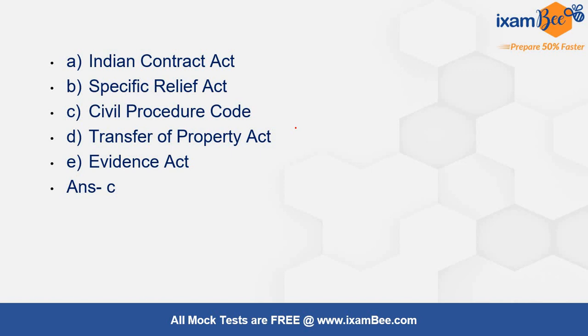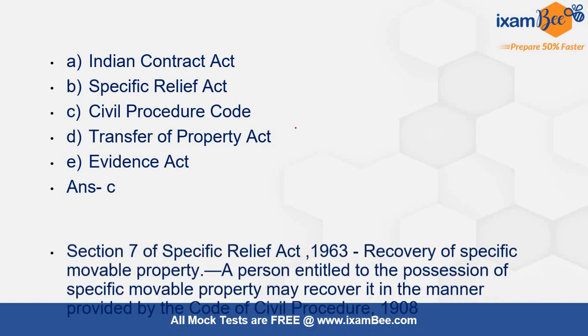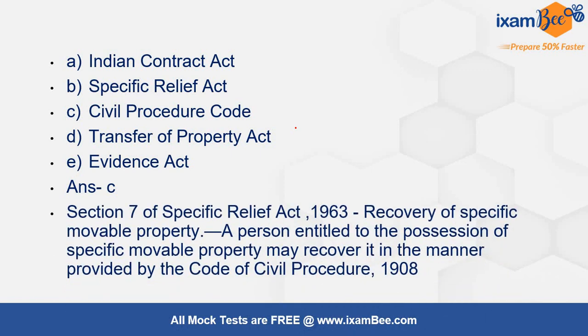Now in the first instance everybody will pick Specific Relief Act, but now you have to focus that the question is talking about the procedure, and this is how the question is simple, but at the same time it can become confusing. How? Section 7 of Specific Relief Act talks about recovery of specific movable property. It is the substantial part. Substantial powers have been given by this section. But the procedure for recovering that has been given as per the manner provided in Civil Procedure Code 1908.